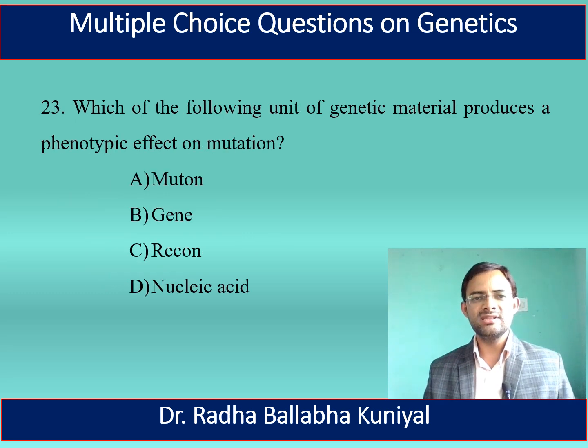The next question is, which of the following unit of genetic material produces a phenotypic effect on mutation? A. Muton, B. Gene, C. Recon, D. Nucleic acid. Here, the right answer is the muton. Muton is the basic or smallest unit of genetic material which produces a phenotypic effect on the mutation.